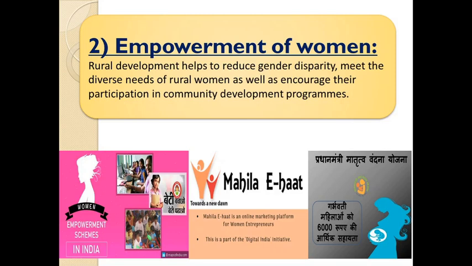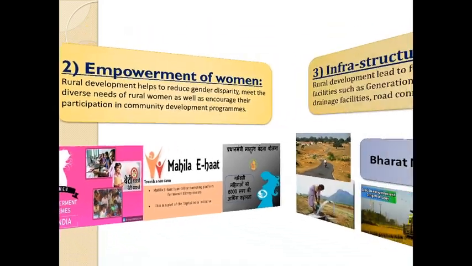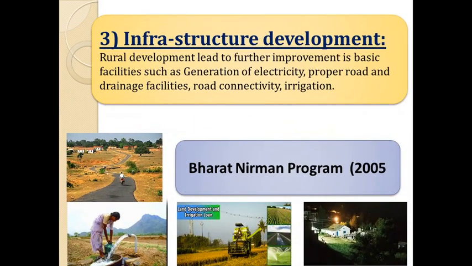So all these schemes basically help not only in empowering the women, but also provided rights to the women. So rural development basically empowered as well as provided rights to the women. So it played a very important role. Pradhan Mantri Matru Vandana Yojana. This scheme basically works for maternity women, those who are not able to go for jobs during the pregnancy times. They provided a small amount of 6,000 rupees, which played a very important role in keeping the women's life healthy as well as the child's life healthy.